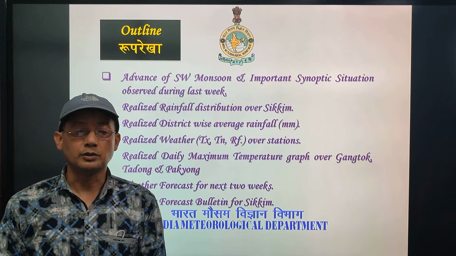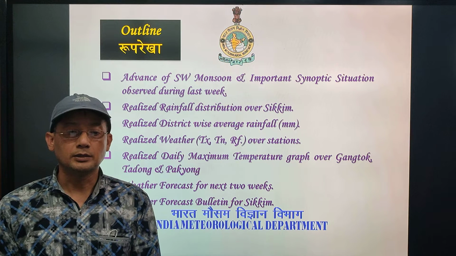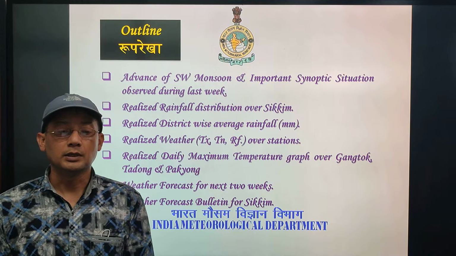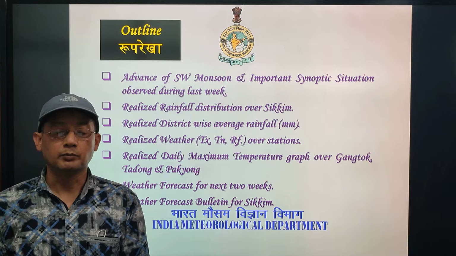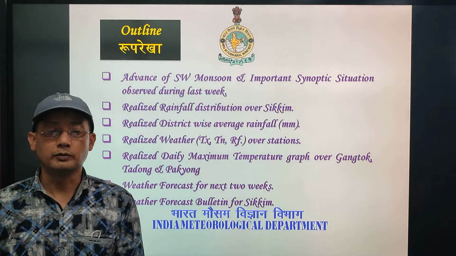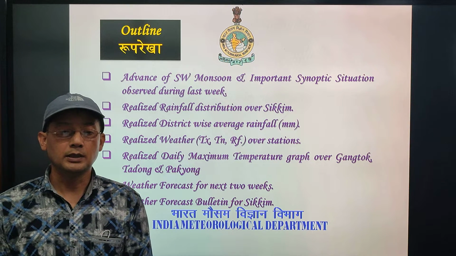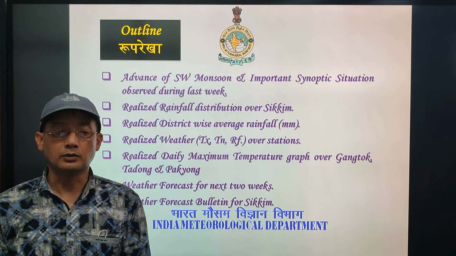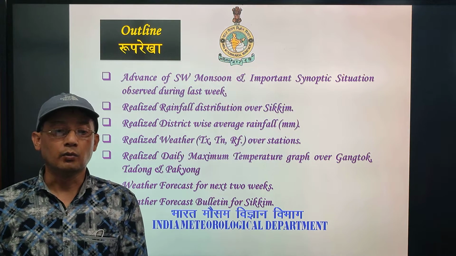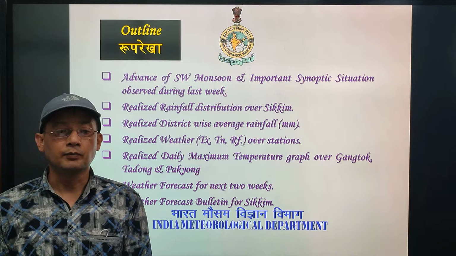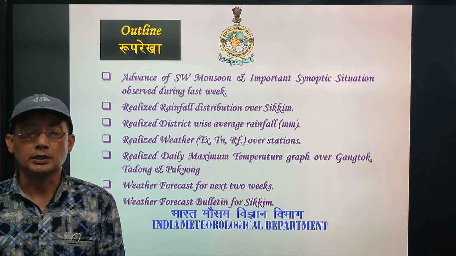Realized rainfall distribution over Sikkim. Realized district-wise average rainfall in millimeters. Realized weather, that is maximum temperature, minimum temperature and rainfall over various stations. Realized daily maximum temperature graph over Gangtok, Tadong and Pakyong. Weather forecast for next 2 weeks and weather forecast bulletin for Sikkim.